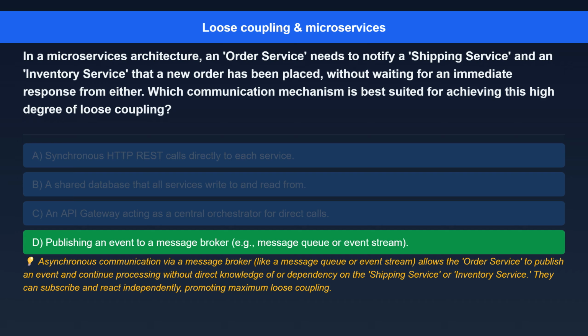Here's the explanation. Asynchronous communication via a message broker, like a message queue or event stream, allows the order service to publish an event and continue processing without direct knowledge of or dependency on the shipping service or inventory service. They can subscribe and react independently, promoting maximum loose coupling.